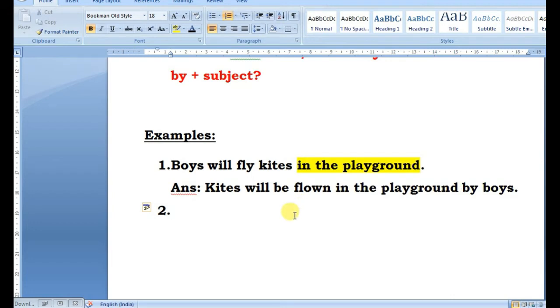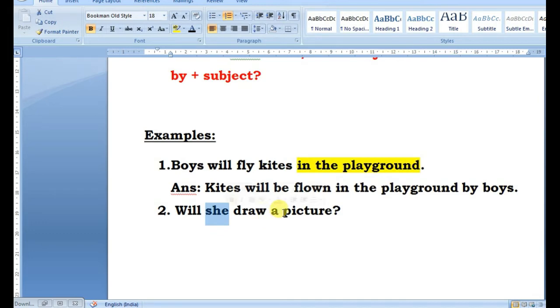Then example number 2, formula number 2, will she draw a picture, okay. Here we do not have two objects, we have only one object, one subject, she, who is doing the action of drawing the picture.